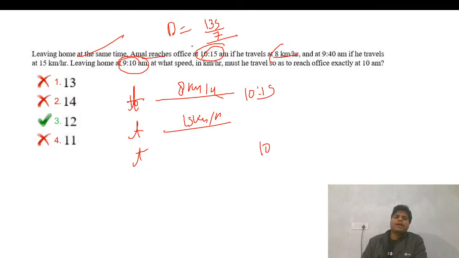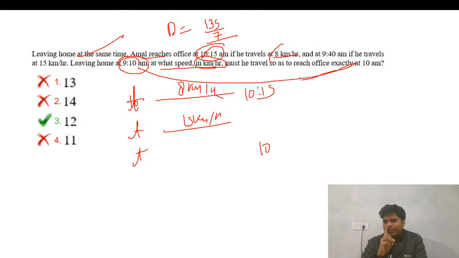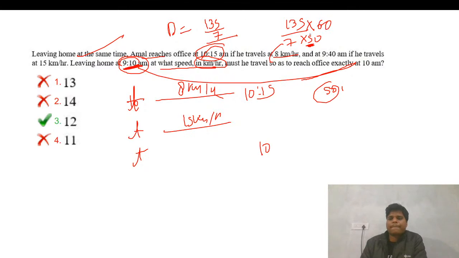So if the distance is there, you have to find the speed. Time is there, 50. I just misread this part. So 9:10 is there, so 50 minutes is there. So you can find the speed as 130 divided by 50, and as this is in minutes, you just need to convert into hours. So just do this calculation, you will get your answer.